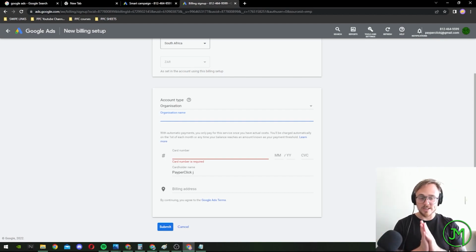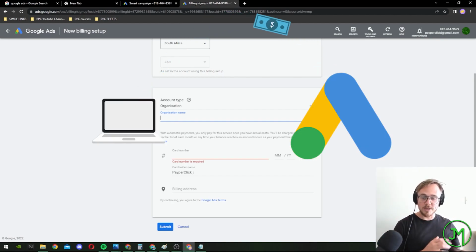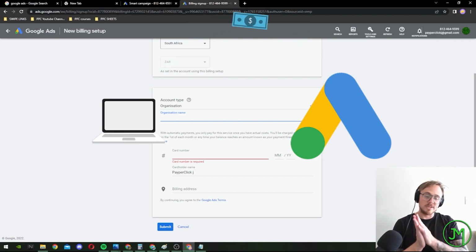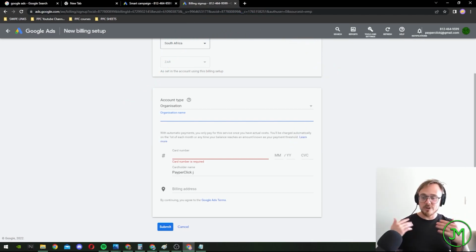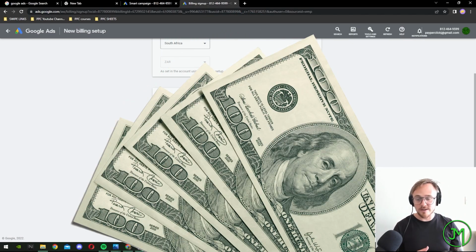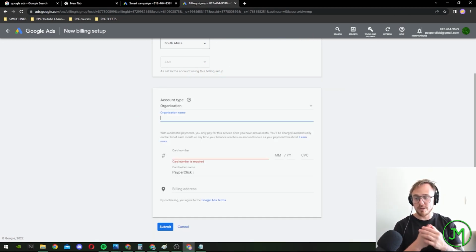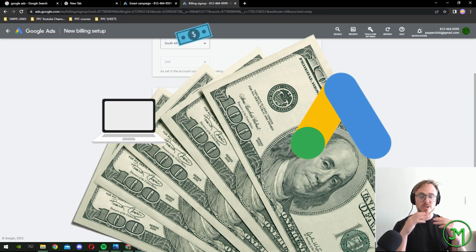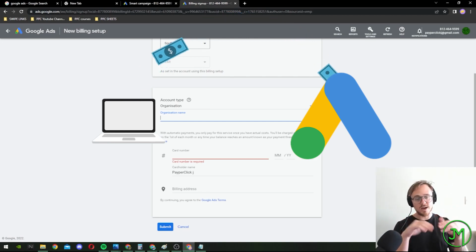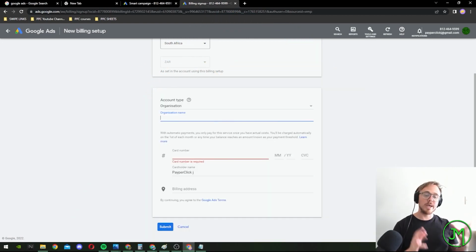Billing threshold is that Google will look at your payment history and use that to determine what your billing threshold will be. And this is usually applicable for existing accounts. If your account is new, the threshold will often be $500, which means your billing will be coming quite often. So every $500 it'll hit, they'll take money. For bigger accounts, the threshold will be a lot bigger. So that's something to keep in mind as well when running ads.